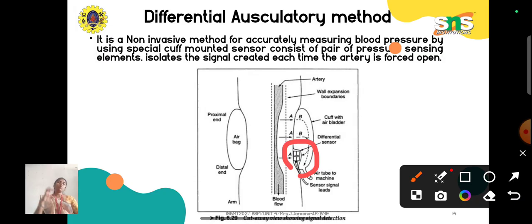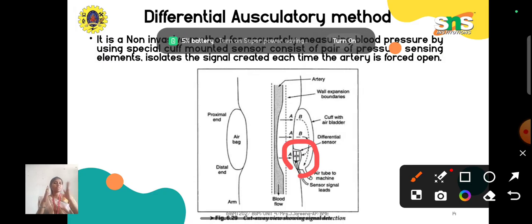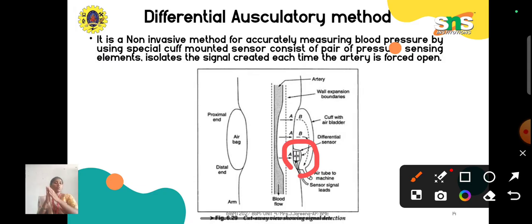During contraction you have changes in the pressure in the cuff, and at the same time you will have similar changes in the blood vessels, because whenever the cuff is inflating, it pushes your blood vessels inward. It means contracting your blood vessels, so automatically some pressure gets developed here too. When you are releasing the cuff, the blood vessel also changes, that is, it starts relaxing. So these two changes go hand in hand.